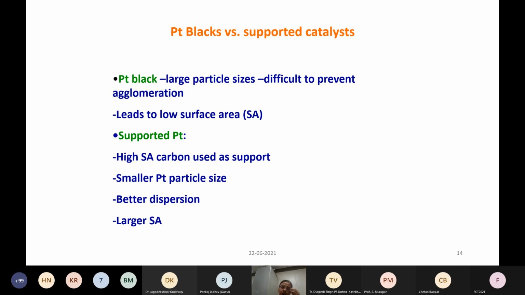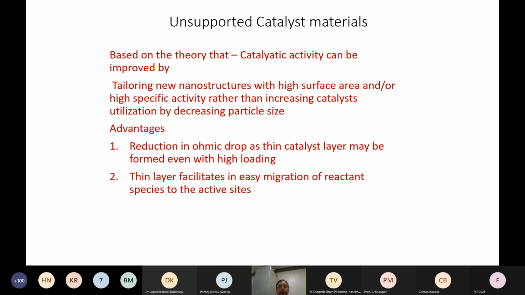So we can go over to non-supported carbon, or we can still stick with the pure platinum based catalyst and do modifications in such a way that you use very little and you get very good capacity. What are the unsupported ones? Like I said, the first one is the unsupported, pure platinum catalyst. What you can do is tailor new nanostructures, basically, with high surface area, so that you can increase the catalyst utilization.